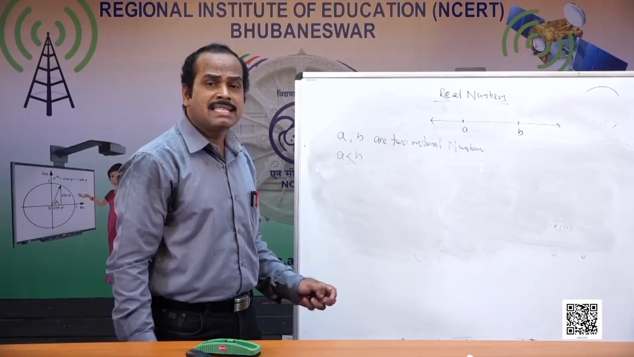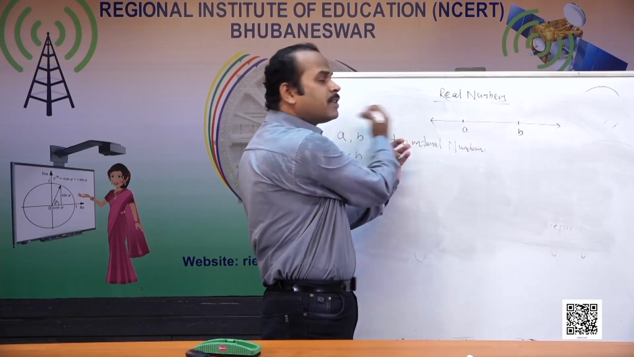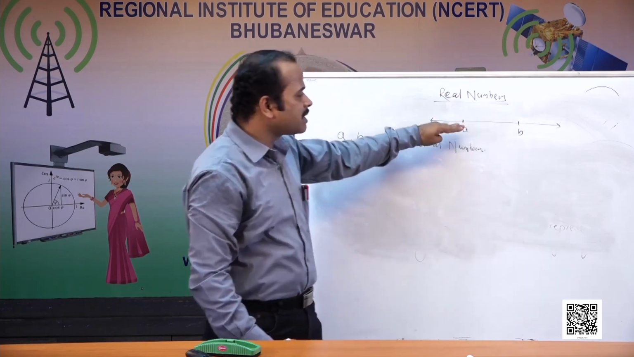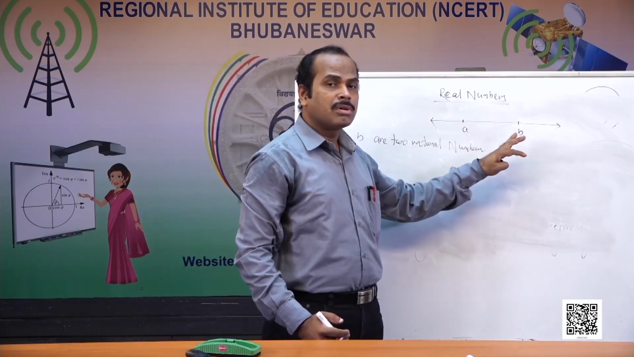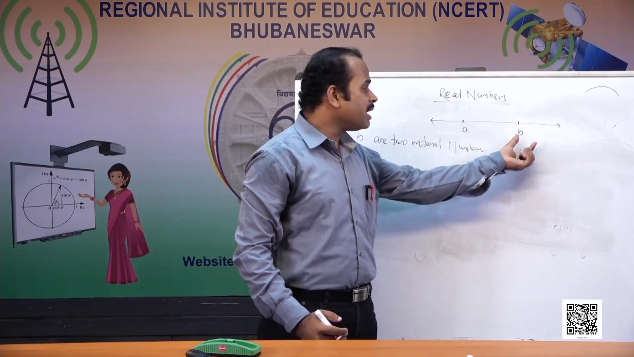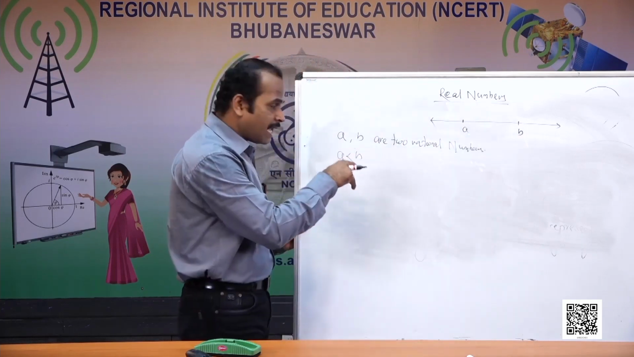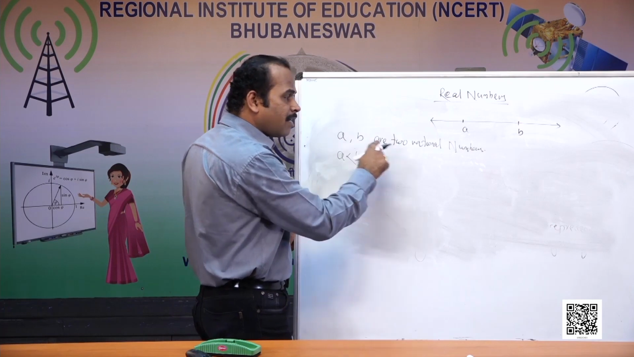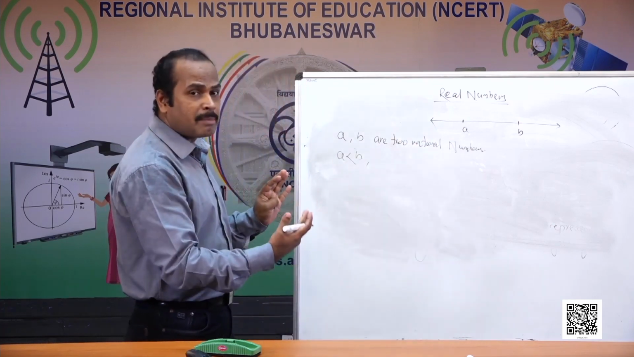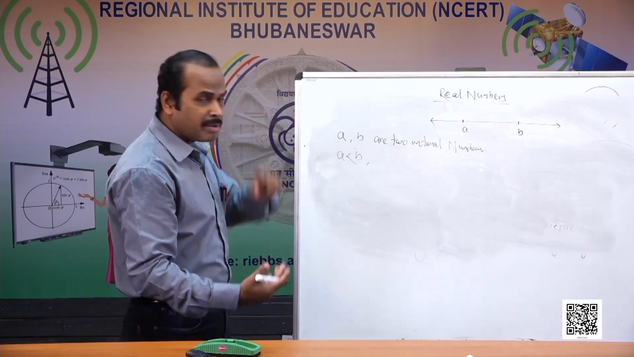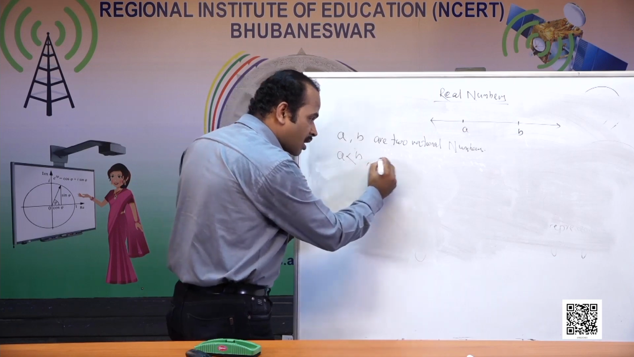How do you know A is less than B? Because A lies to the left of B. As we go left on this number line, the numbers become lesser, and as we go to the right, the numbers become bigger. So B is definitely more than A. Since A is less than B, and both are rational numbers, how do we establish one more number between A and B?